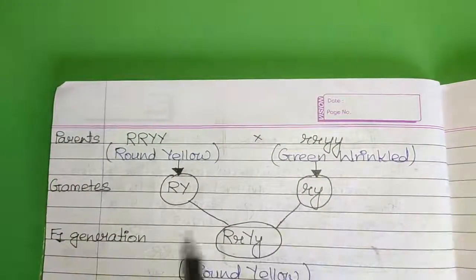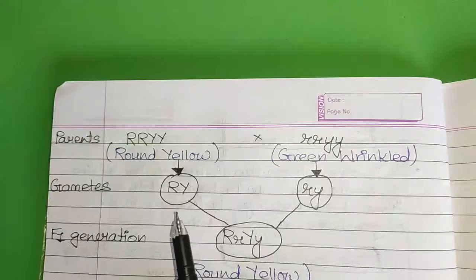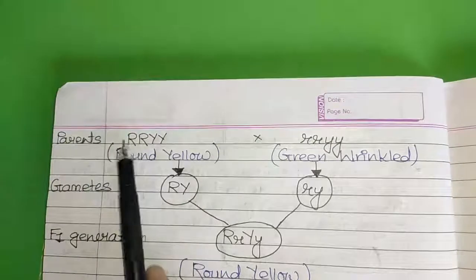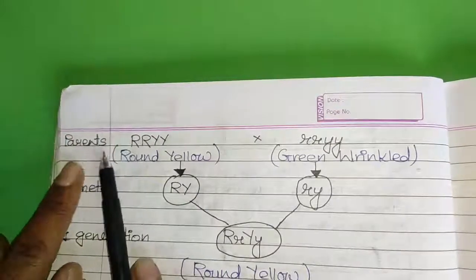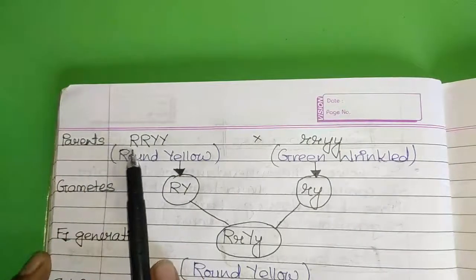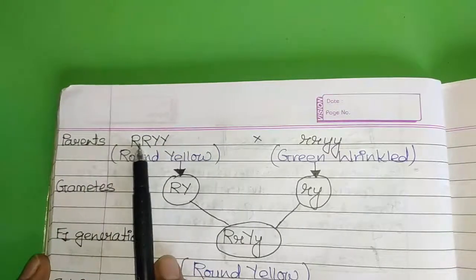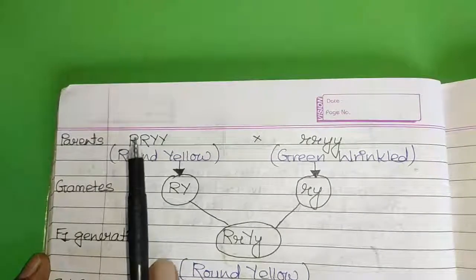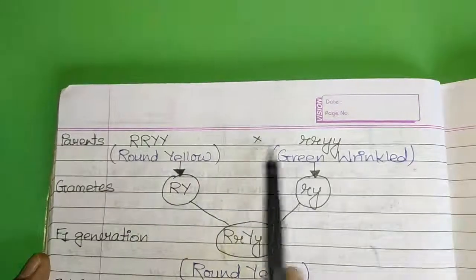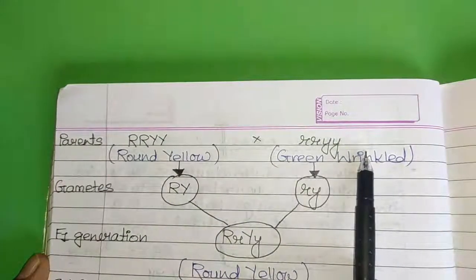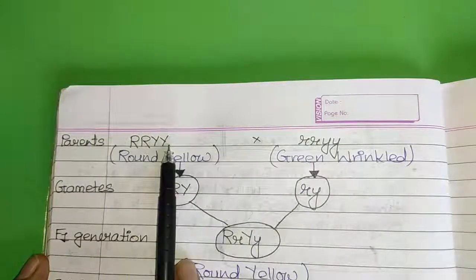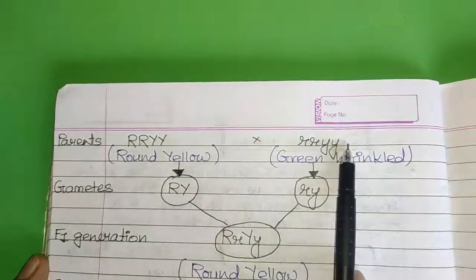So let's see with the help of a flow chart how exactly he has performed his experiment. As we discussed, the parents that he selected were pure in terms of the particular character which they carry. So this round and yellow parent was crossed with wrinkled and green. Clear? Both dominating are together, both recessive are together.